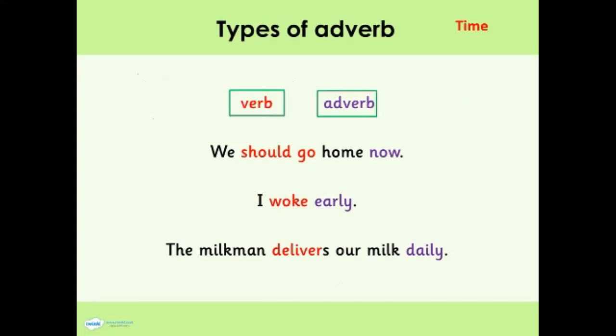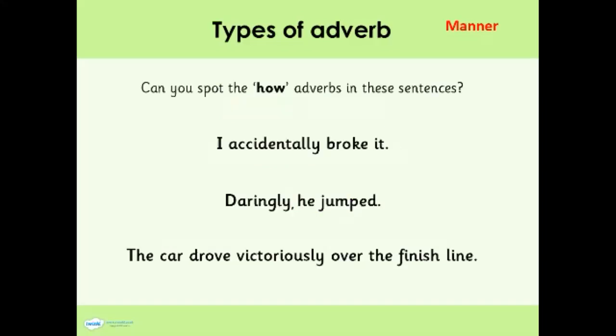Welcome back. Well done, everyone. So let's look at the second sentence together. I woke early. So woke is a verb and early is the adverb describing the verb. So obviously check your answers and see whether you got them correctly or not. Okay, let's continue. Now the adverbs of manner, they express how something happens. So the key question is how.